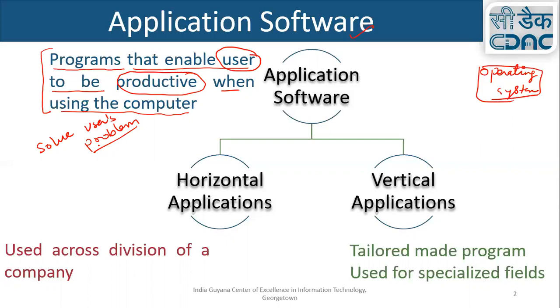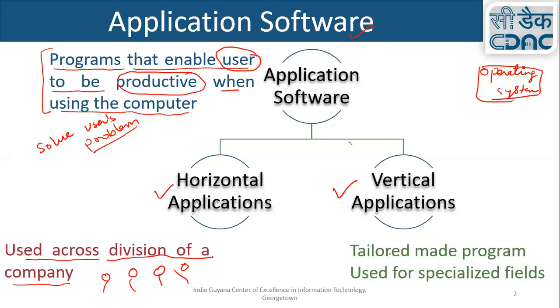But here I am dividing application software broadly into two types: horizontal applications and vertical applications. What are horizontal applications? These are used across divisions of a company. A company has multiple divisions, and this software can be used in multiple divisions.